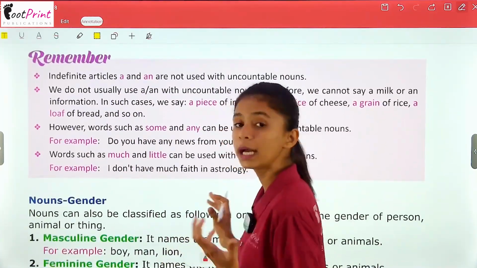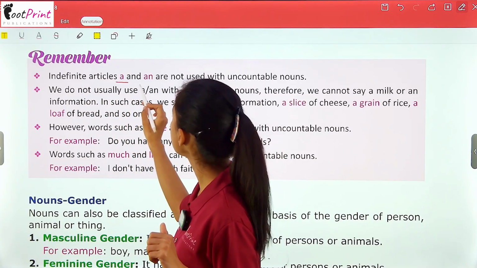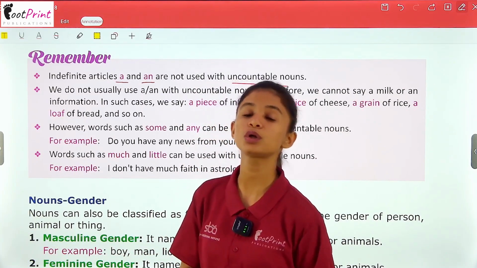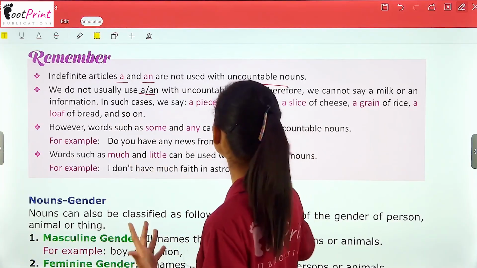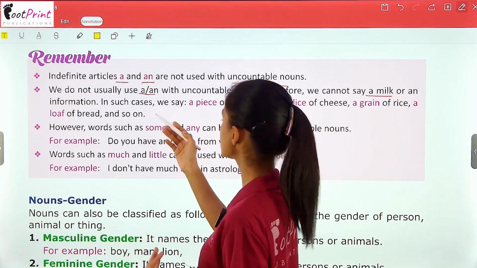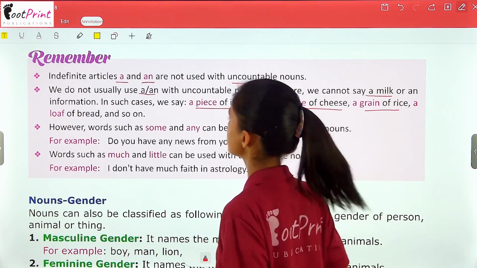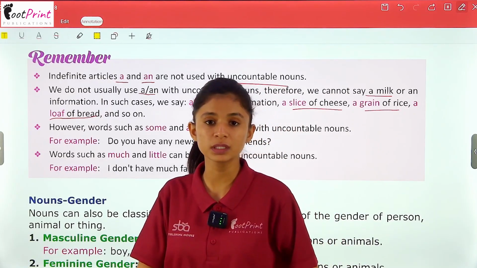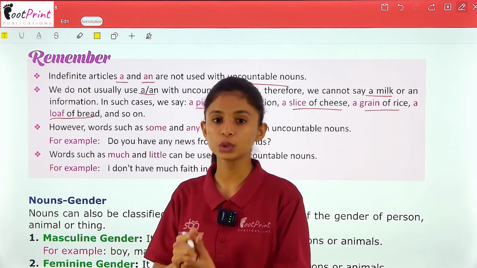So now again there are some points that you have to remember. First one is indefinite articles a and an are not used with uncountable nouns. So here in uncountable nouns we do not use articles such as a and an. Therefore we cannot say a milk or an information. In such cases we say a piece of information, a slice of cheese, a grain of rice and a loaf of bread, and so on. So we cannot use articles with uncountable nouns, we use another noun to use articles with them.